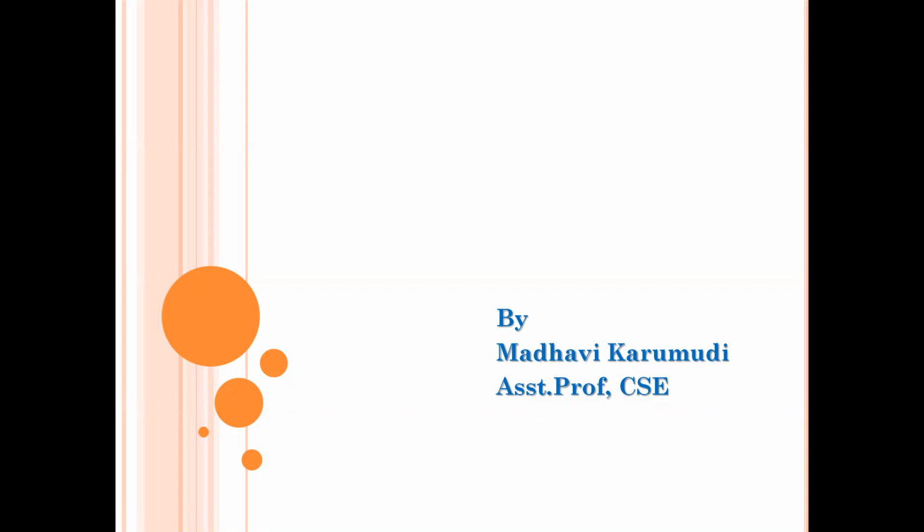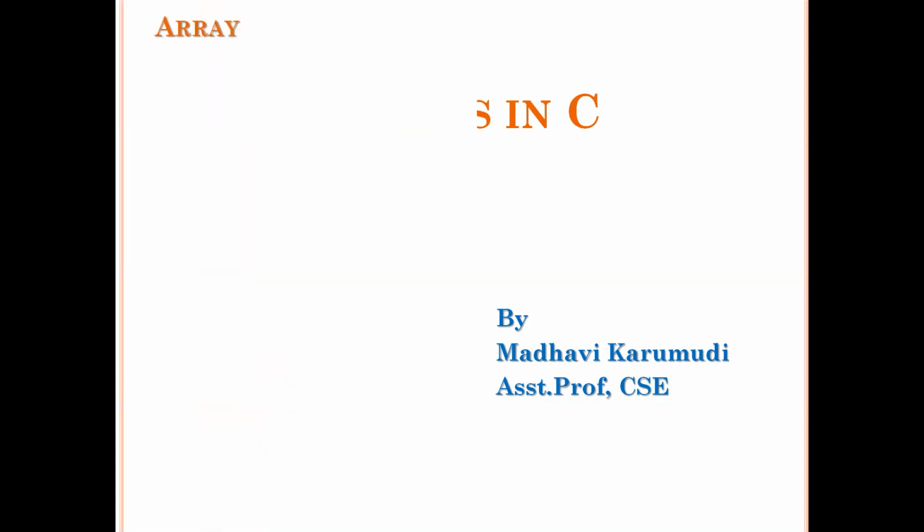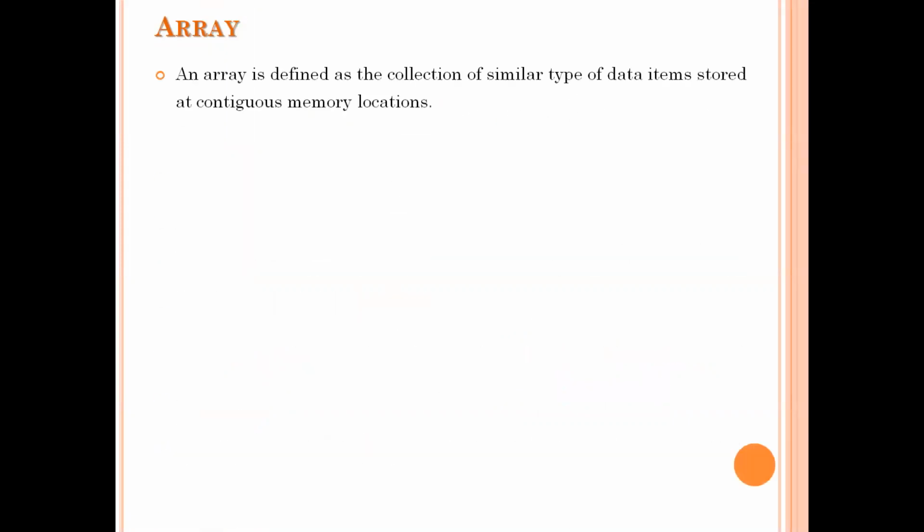In this lecture, I will talk about arrays in C language. First of all, see what is an array, what is the need of the array, and then we will see how to declare the array and how to store the values into the array and various categories of the arrays. Okay. First of all, array means it is a collection of similar type of data elements, and all these data elements will be stored in the continuous memory locations.